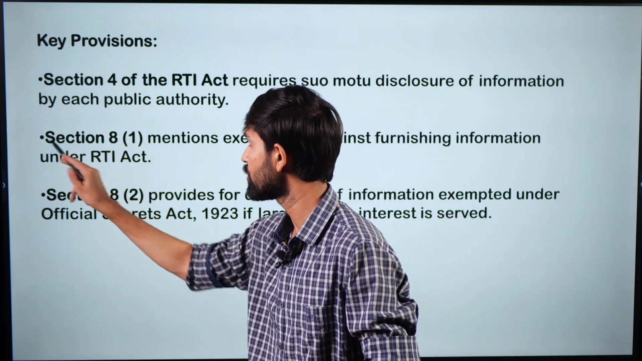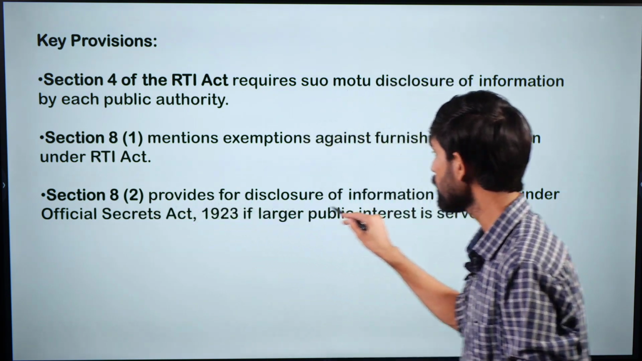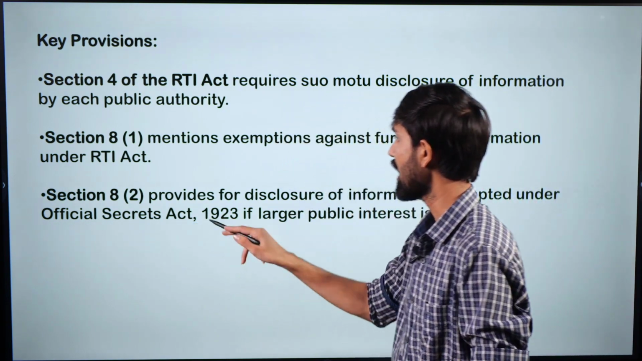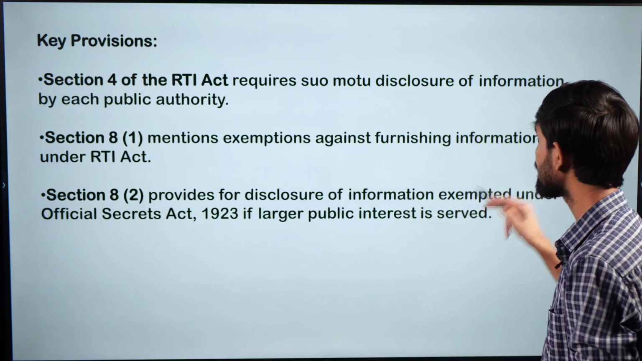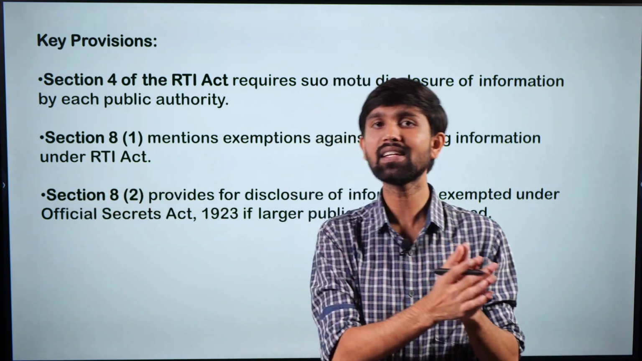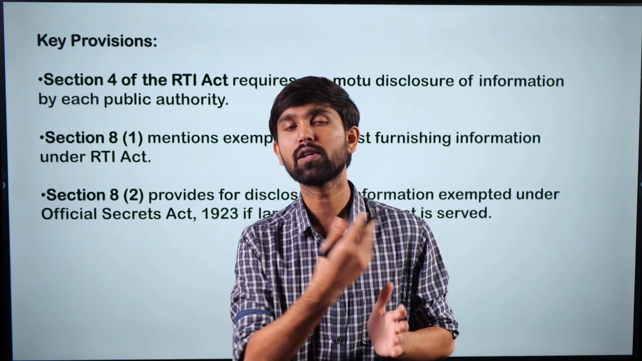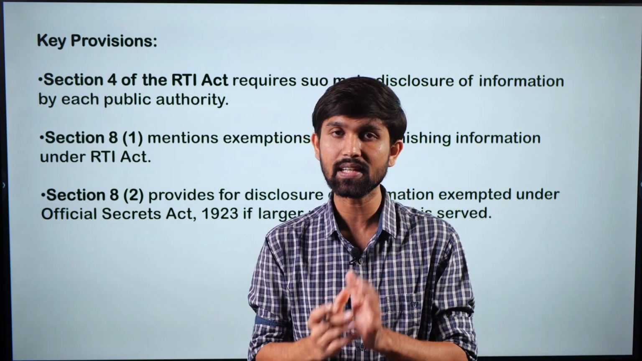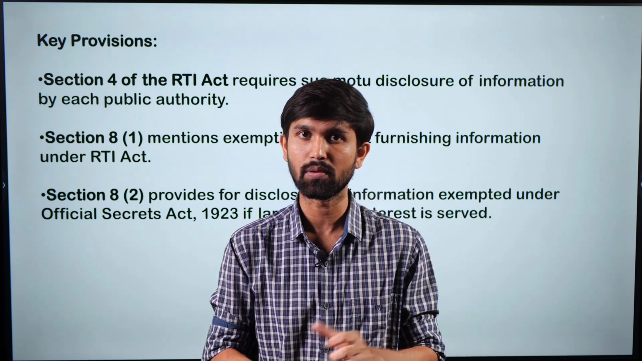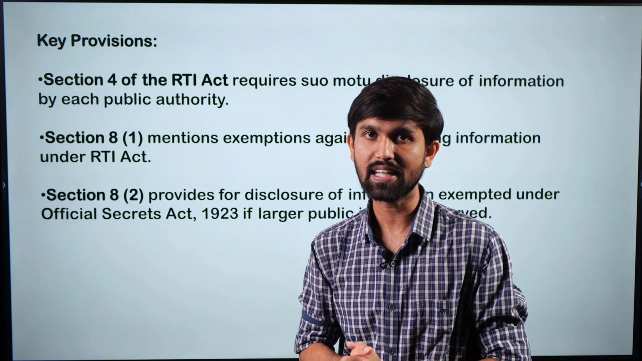And that power is mentioned under Section 8 subclause 1. And 8 subclause 2 provides for disclosure of information exempted under the Official Secrets Act 1923 if larger public interest is served. Basically, Section 8 subclause 2 says that if there is any information which would violate the Official Secrets Act of India, which pertains to sensitive information and secrets, in that aspect, the authorities might refuse to give out certain information.